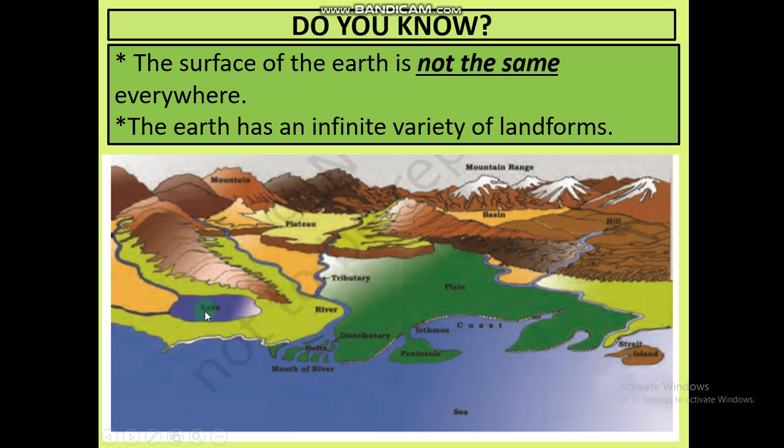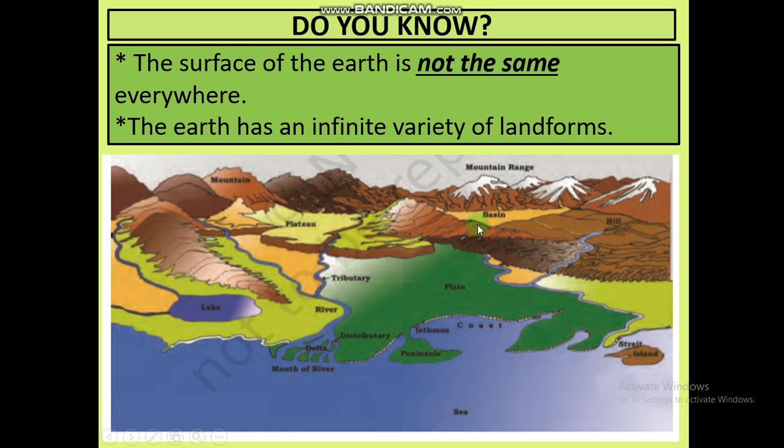And this portion, you can see it is written lake over here. These are rivers and these are the tributaries of the river. This area is plain, this is mouth of river and isthmus, peninsula, sea, hill, basin.